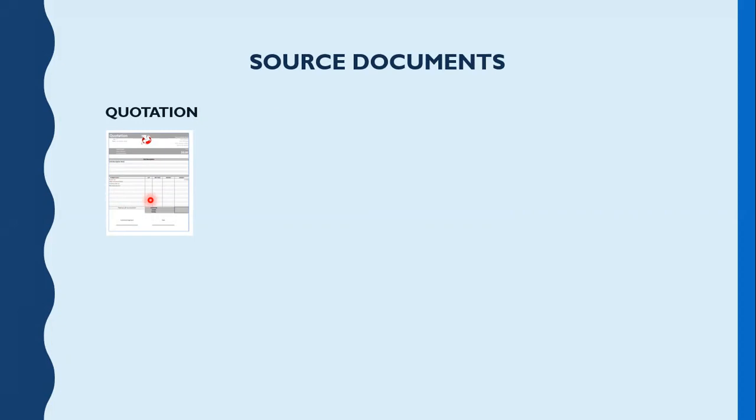Today, the first thing we need to learn is the source documents. There are a lot of source documents. The first thing is the quotation. Quotation means the type of products that we are offering to our customer. The customer sees that we have these products, and if they are interested in our products, they start to order goods. So this is the sales order.